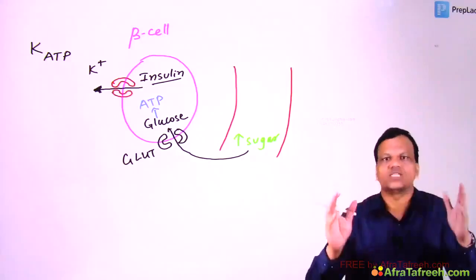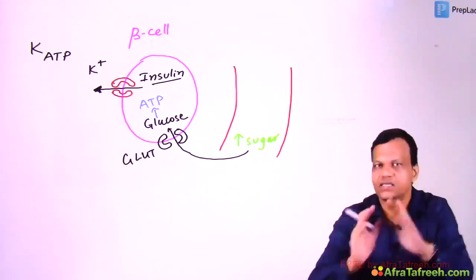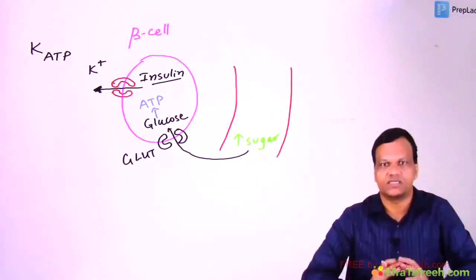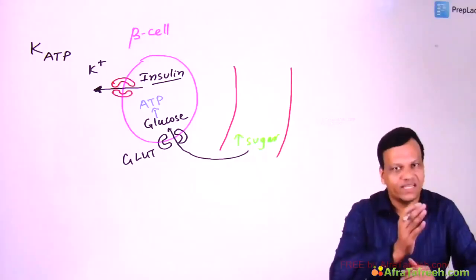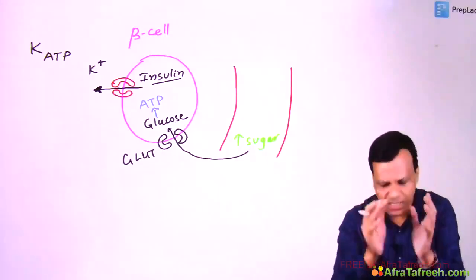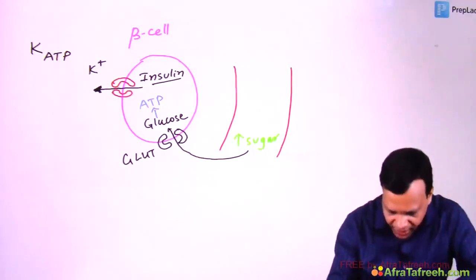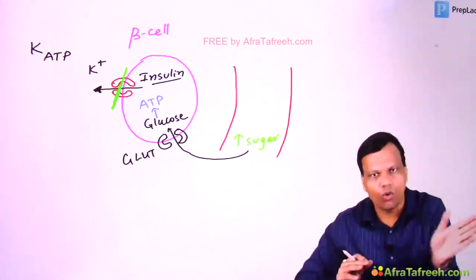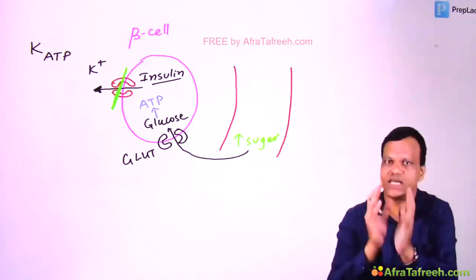Means these potassium channels will stop working in the presence of ATP. So ATP will inhibit these potassium channels. Whenever glucose enters the beta cell, it produces ATP, and now this ATP will inhibit this potassium channel. So when potassium is not able to go out, it stays inside.